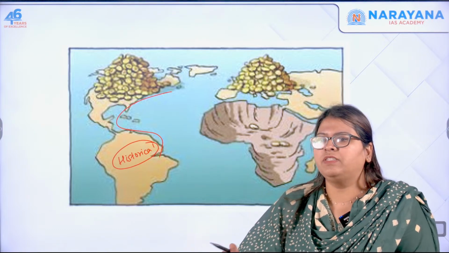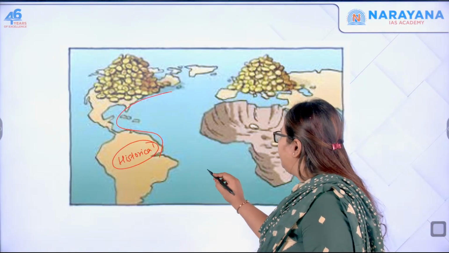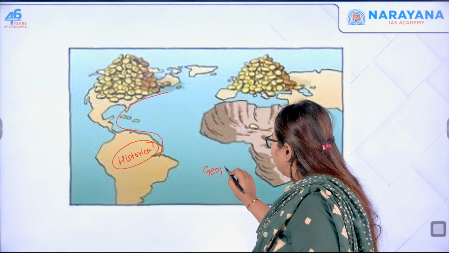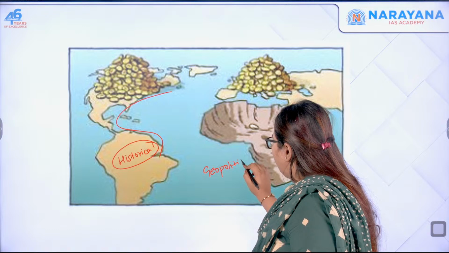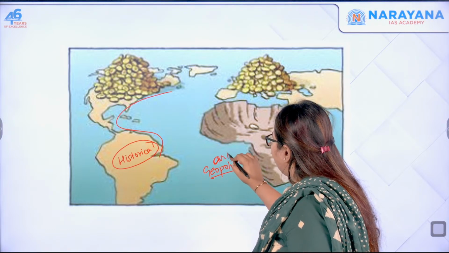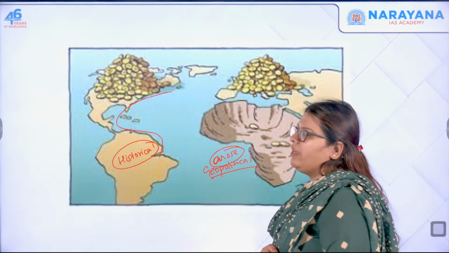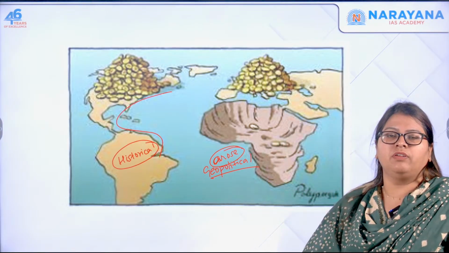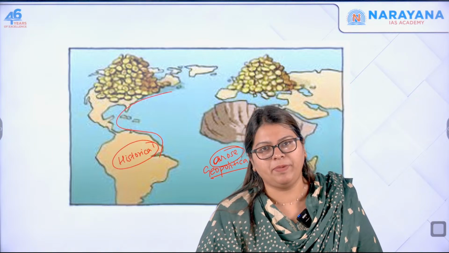Okay, so what is the global south? Global south is a geopolitical concept that arose as a result of the inequalities created between the developed and the developing nations.